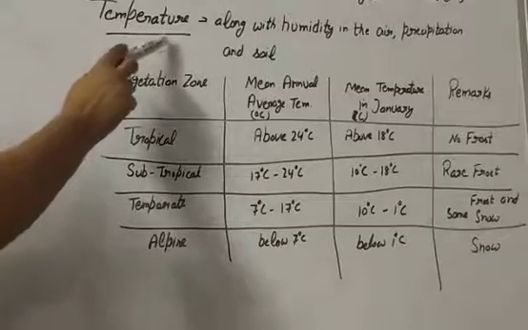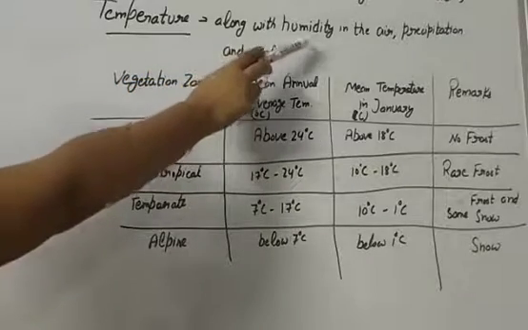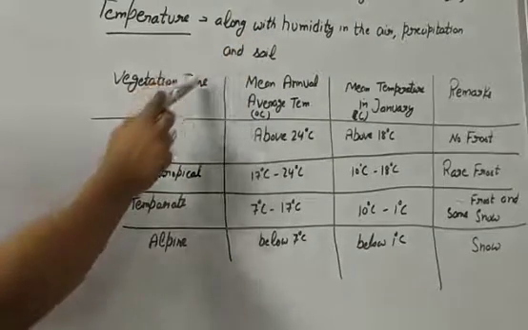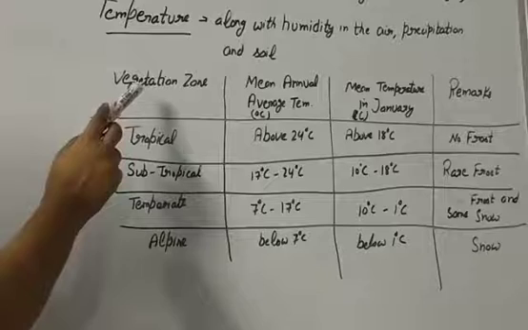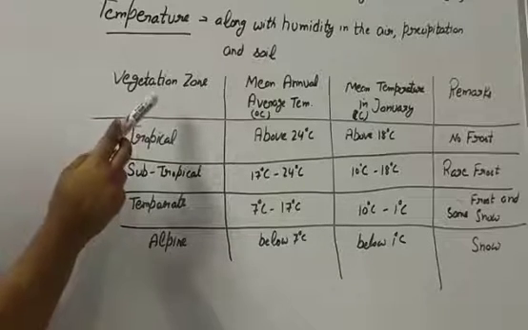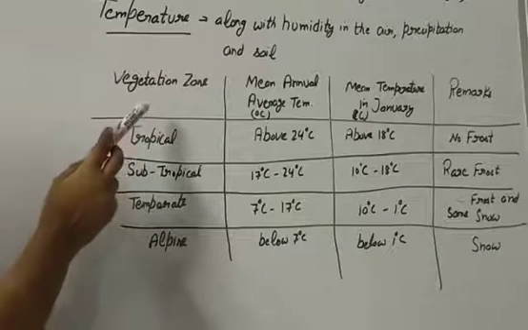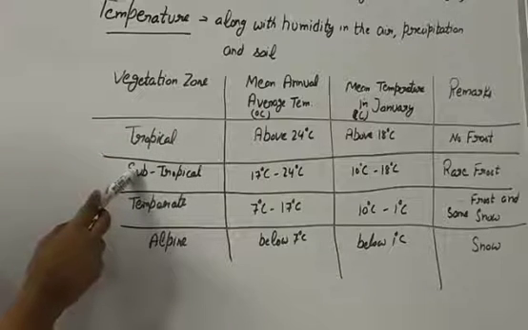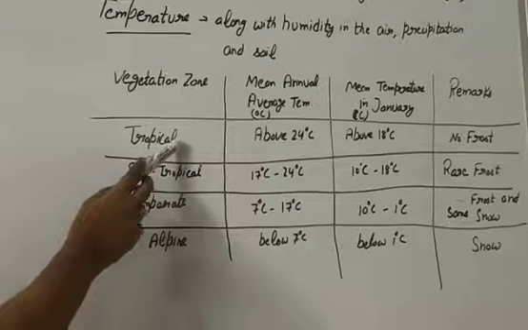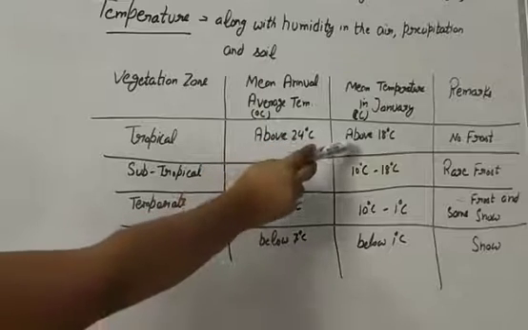The thickness and the height of vegetation are mainly determined by the temperature, along with the humidity in the air, precipitation and the soil. On the slopes of the Himalaya and the hills of the peninsula above the height of 915 meters, the fall in temperature affects the types of vegetation and its growth, and changes it from tropical to subtropical, temperate and alpine vegetation.